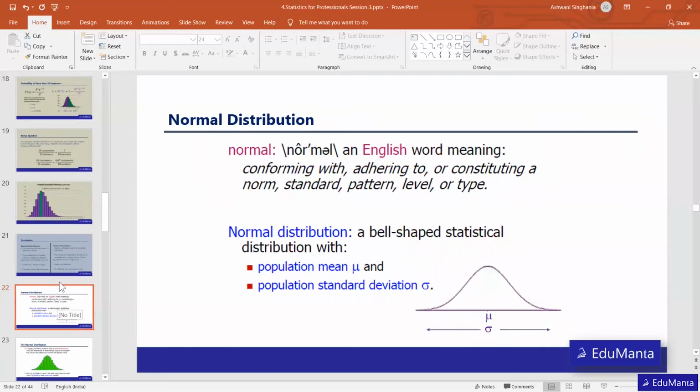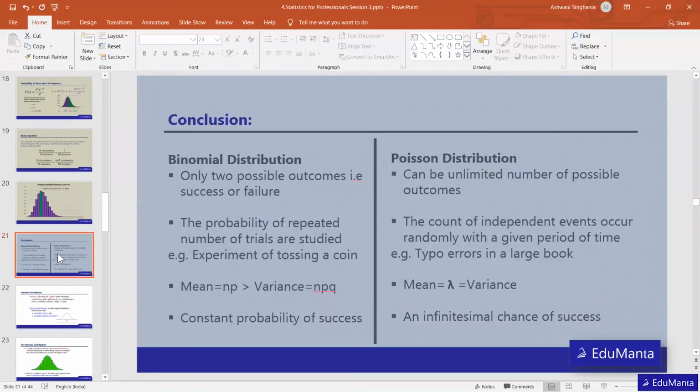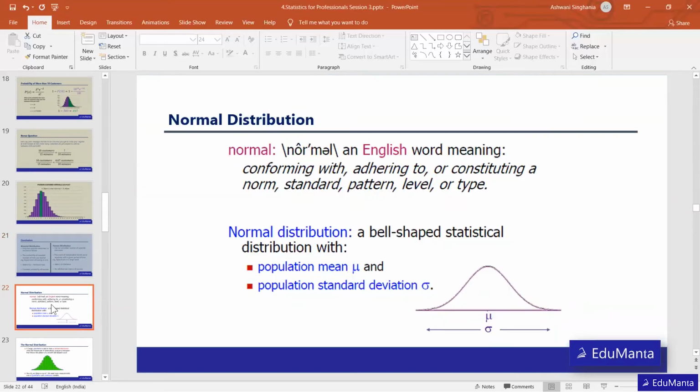Let's move towards normal distribution. I hope it is clear what the difference is between binomial and Poisson distribution. Talking about normal distribution, this is the most important concept in statistics, because whenever we have to make any model, the data most probably should be in normal distribution. Why, we will come to know very soon.